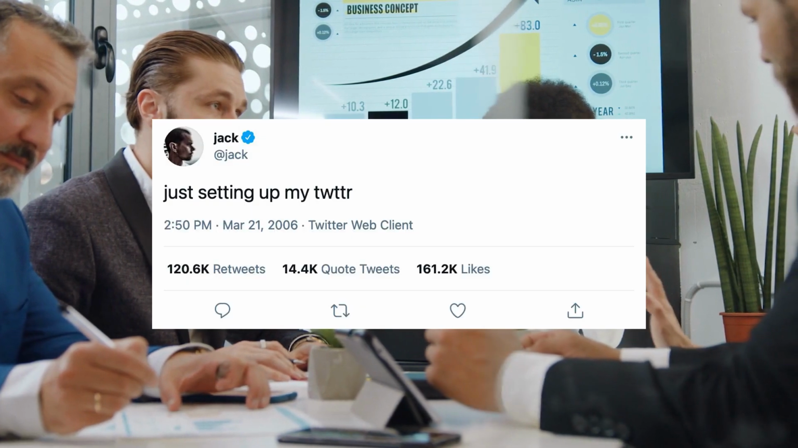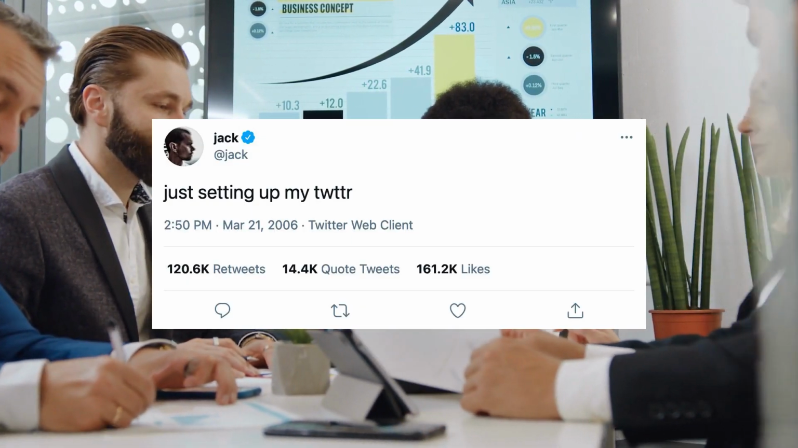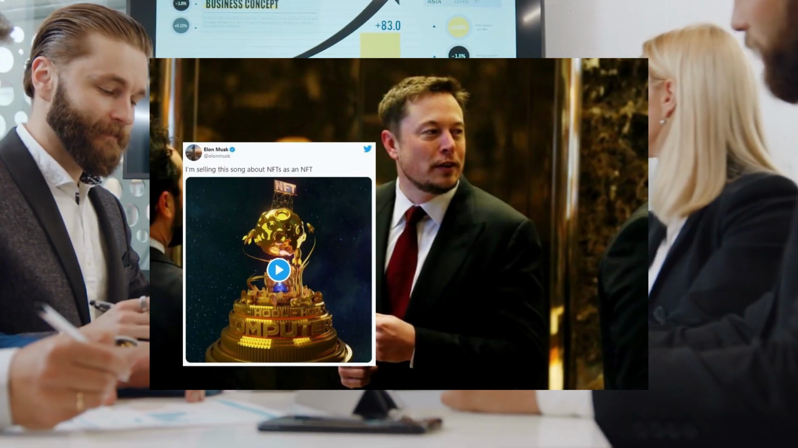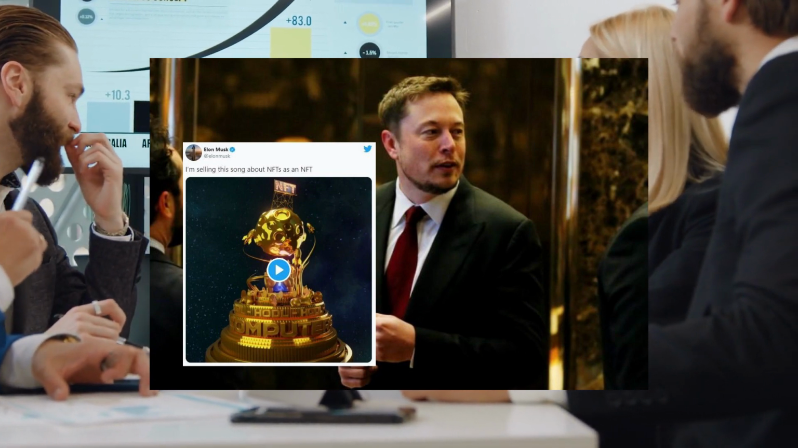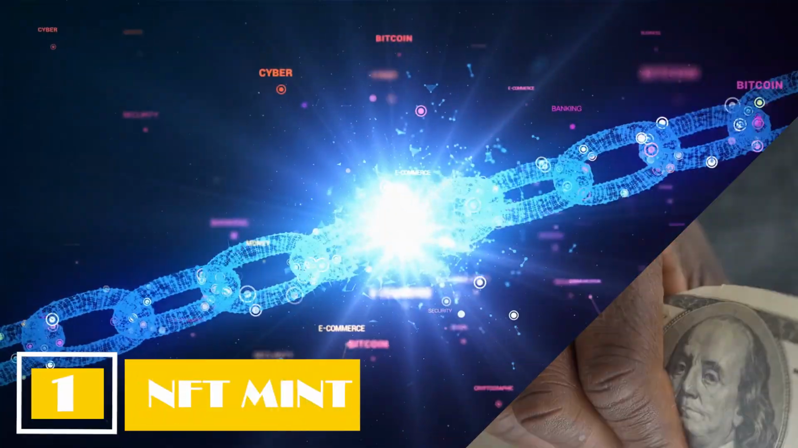For example, Twitter's founder Jack Dorsey sold a tweet he made, which was the first tweet ever, for $2.9 million. Then there was Elon Musk, who almost auctioned off his song about NFT as an NFT. So you can assume that if you were Elon Musk and constructed that NFT, it would most likely sell for a lot of money.